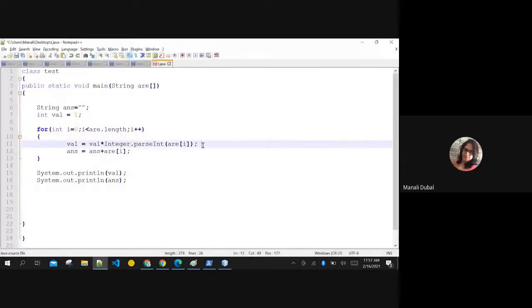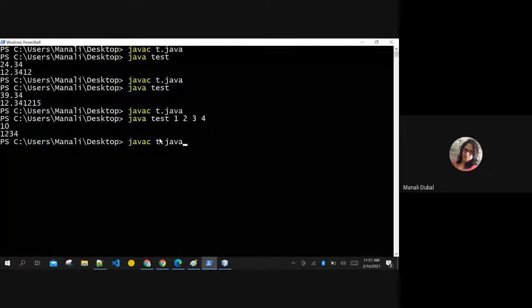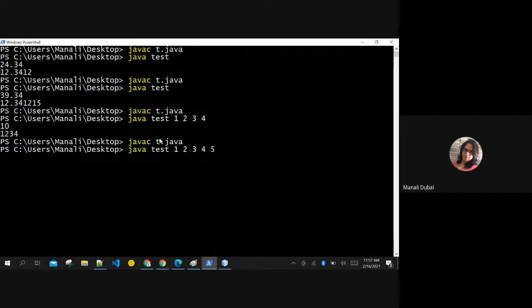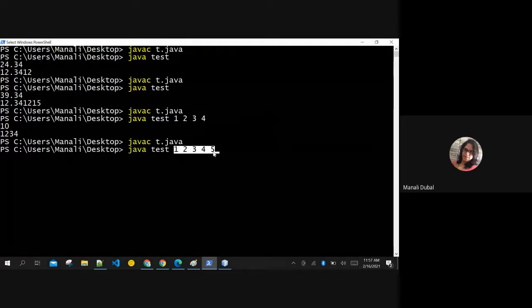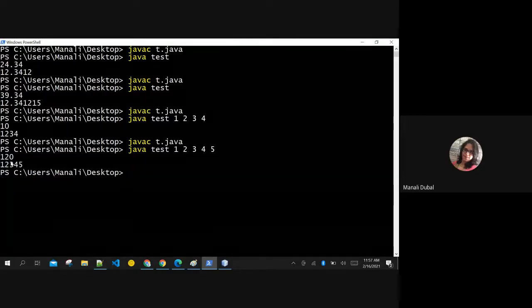This is nothing but the factorial, right? If I put here whatever number, say for example, I am showing you the simplest example. That is why it is factorial. If I put here 5, then this will be 5 factorial, right? 1 into 2 into 3 into 4 into 5, 120. And this will concatenate.